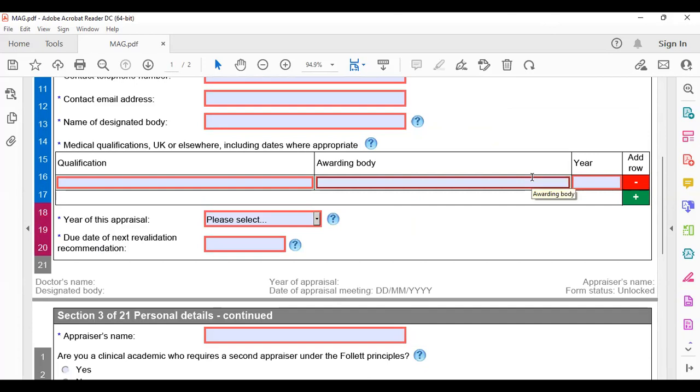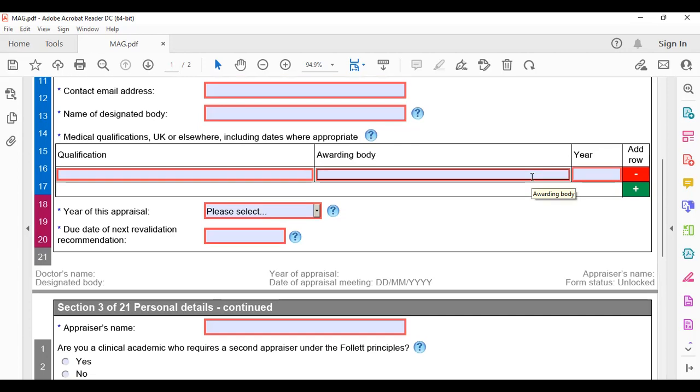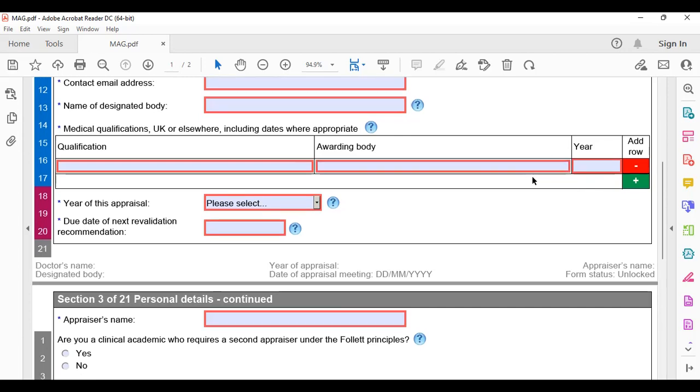Your qualifications, whatever degrees you hold. Some people have other masters or BSc degrees, whatever degrees you have, you have to write down those degrees here. And then year of appraisal, for example, this year is 2022, so you will write it down. This one, the due date of your next revalidation, will be on your GMC.